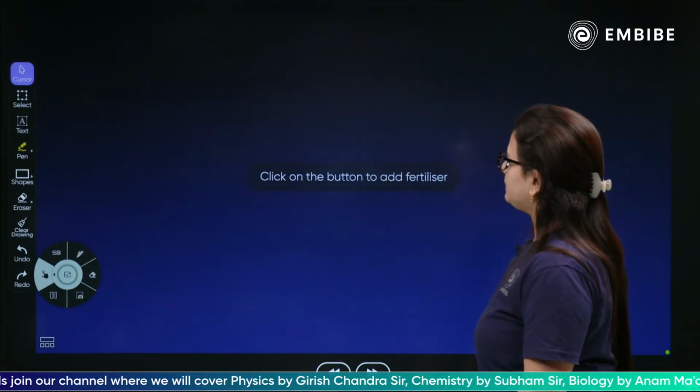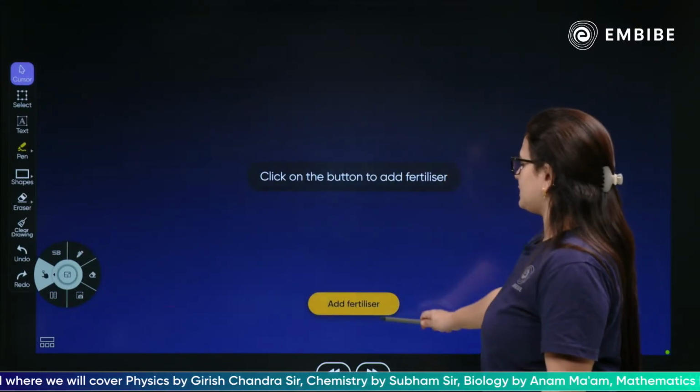Next, click on the button to add fertilizer. Let's add fertilizer.